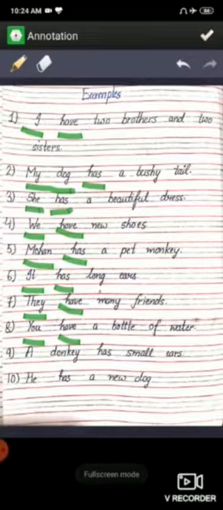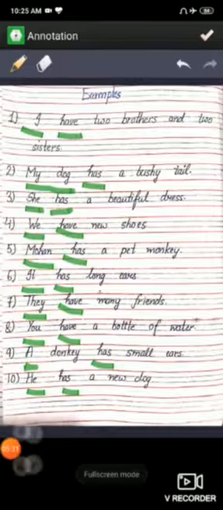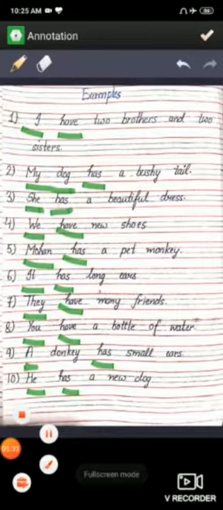Next sentence is: a donkey has small ears, sorry. Therefore, the donkey is one in number. The word a already shows it. Therefore, for a singular thing we use has with it. The last sentence is: he has a new dog. He is used for a boy, which is one in number. Therefore, with singular nouns and pronouns, we use has in this sentence. I hope you all understand it clearly. Now practice it some more.